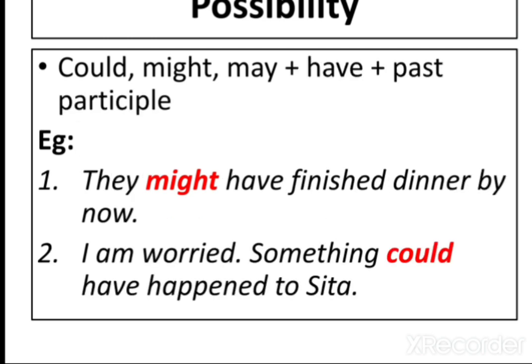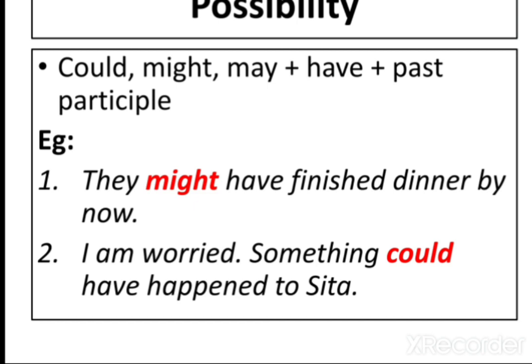Then we use these same modal verbs with have followed by the past participle verb. So suddenly we are using the present perfect tense. They might have finished dinner by now. I am worried something could have happened to Sita. Okay, so that was talking about possibility.